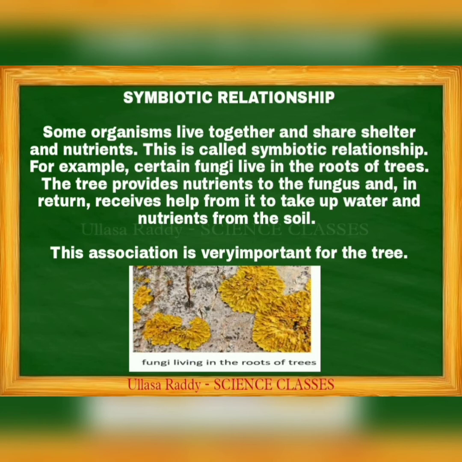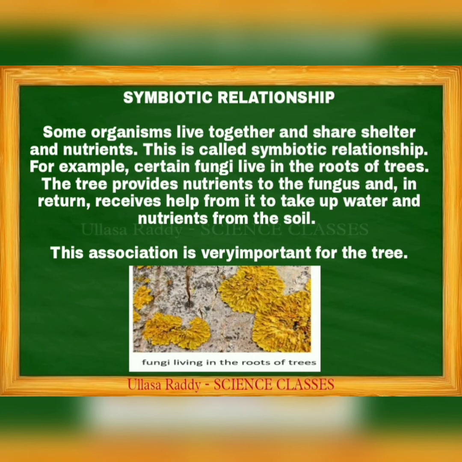Then, symbiotic relationship. Some organisms live together and share shelter and nutrients. This is called a symbiotic relationship. For example, certain fungi live on the roots of trees. The tree provides nutrients to the fungus and in return receives help from it to take up water and nutrients from the soil. This association is very important for the tree.